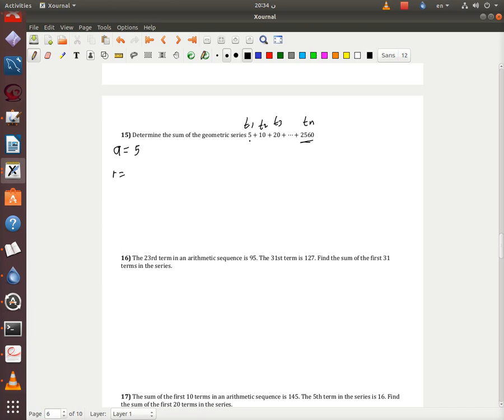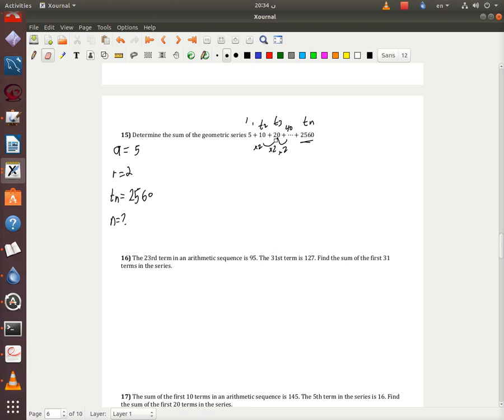So 5 times 2 is 10, 10 times 2 is 20, and 20 times 2 is going to be 40. So it's going to be 40 here, and the list goes on. Tn, the last term, is going to be 2560, and n is the missing one.